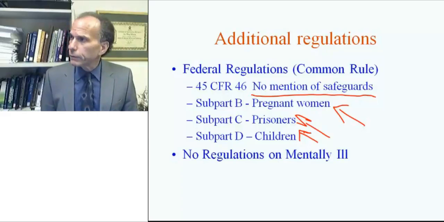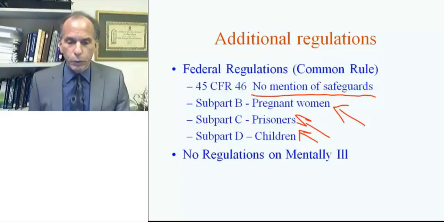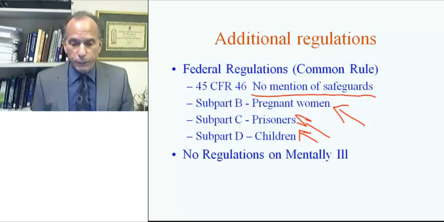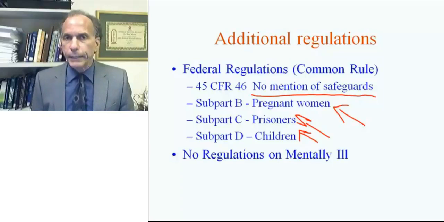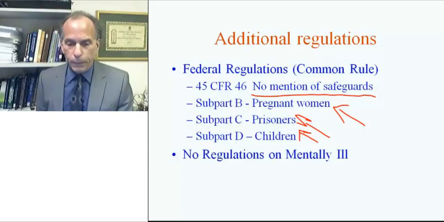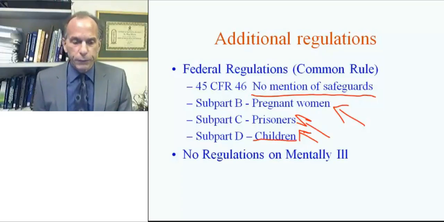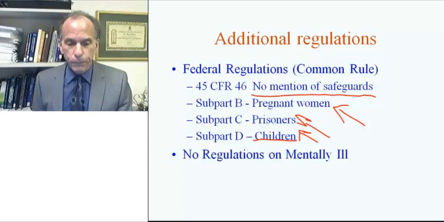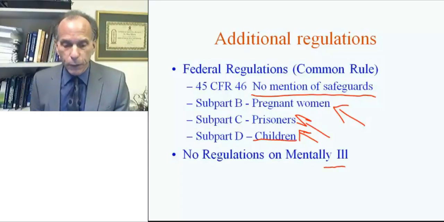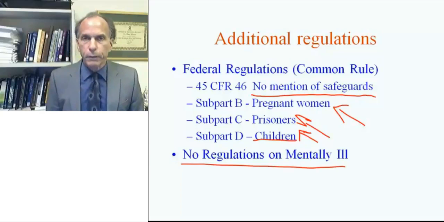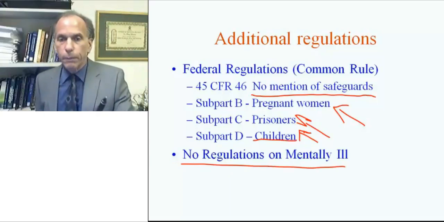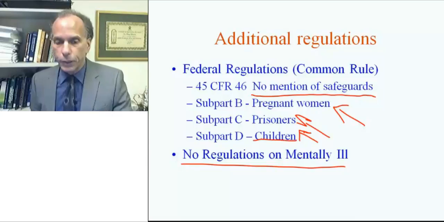Another exercise in this module will look at these specific safeguards for prisoners, and in another module we'll talk about the safeguards for children. But interestingly enough, nowhere in the federal regulations are any safeguards mentioned for the mentally ill. In fact, there are no regulations for the mentally ill. More about that at another time.